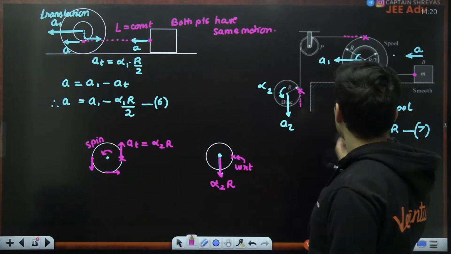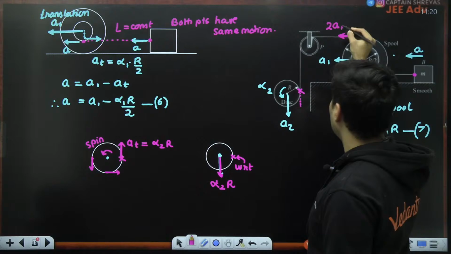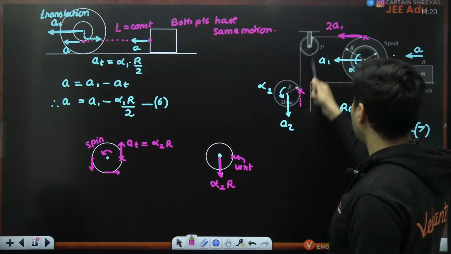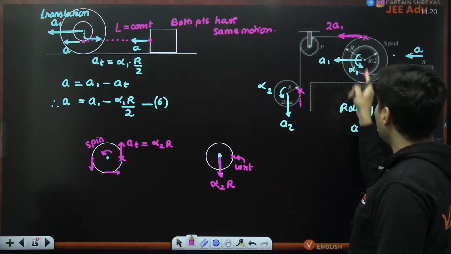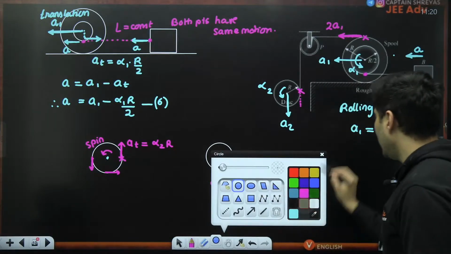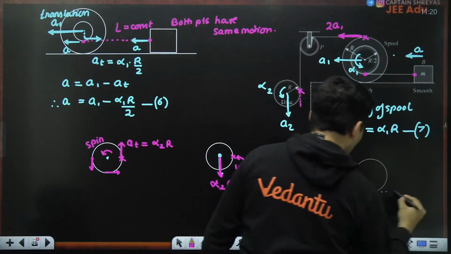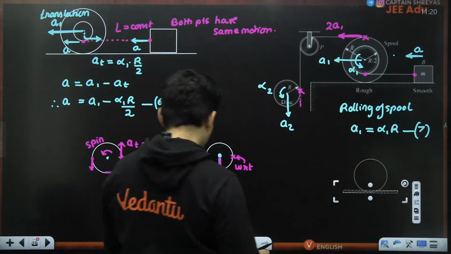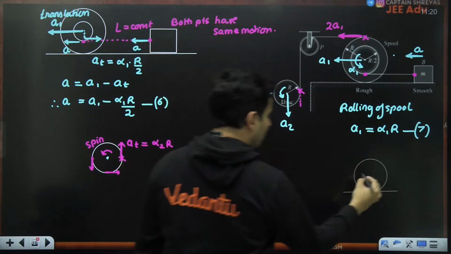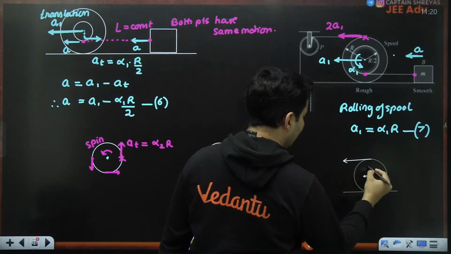Needless to say, this point has an acceleration of 2 times A1. Remember, in circular motion, that is the scenario. I will draw it for all of you. If this is a rolling body, this will have the highest velocity, and that will be 2v.